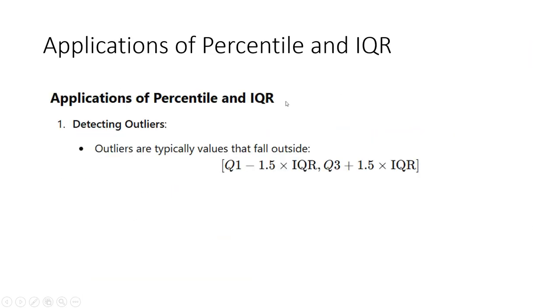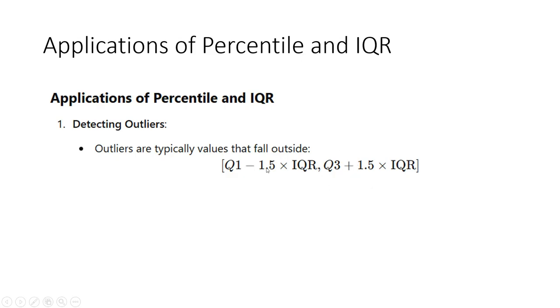Okay, so one of the most common applications of percentile and IQR is detecting outliers. Outliers are typically values that fall outside the limits. In order to calculate the outliers, we compute the minimum limit as Q1 minus 1.5 multiplied by the IQR value, and the maximum limit as Q3 plus 1.5 multiplied by the IQR.